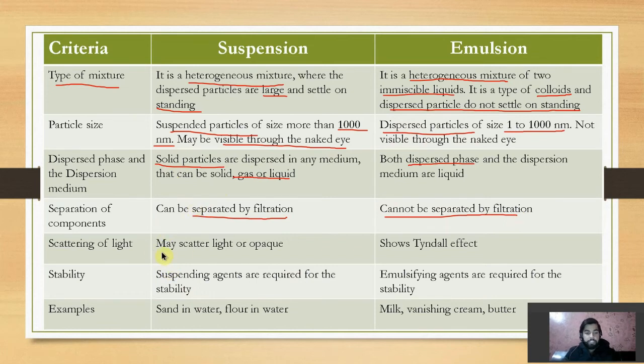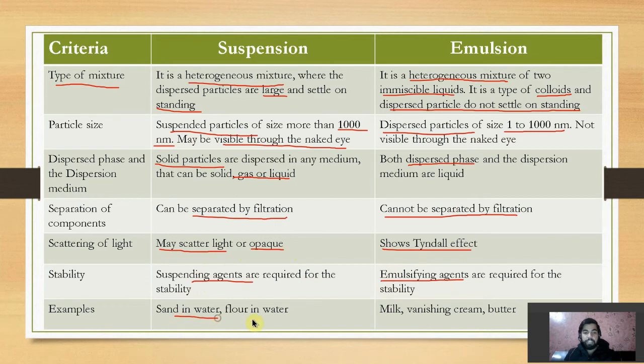A suspension may scatter light or it may be opaque, whereas an emulsion shows the Tyndall effect. And a suspending agent is required for the stability of the suspension. On the contrary, an emulsifying agent is required for the stability of emulsion.